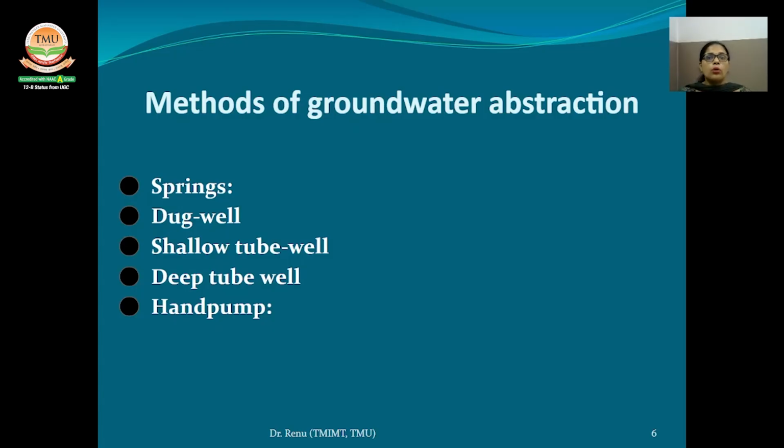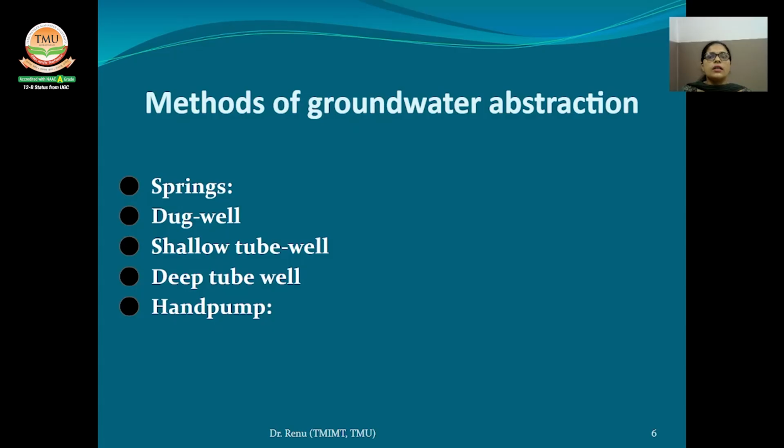Methods of groundwater extraction. The first one is spring. The water table generally follows the topography of the ground surface, and the slope in the water table profile results in subsoil flow. Groundwater movement is very slow compared to surface water. The flow depends on the slope and permeability.